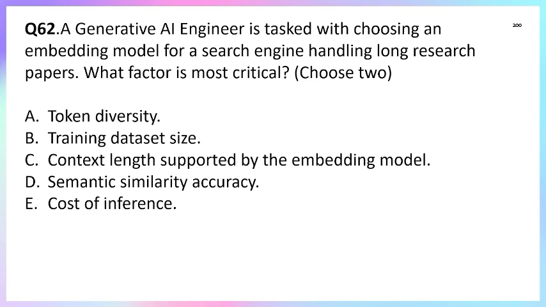Token diversity is not appropriate here, because it is related to the tokens, how many tokens are coming in and how many tokens are consumed during the search. Option B, training dataset size, just talks about what the dataset size is. Option C, context length supported by the embedding model. Yes, option C. The length the embedding model supports is very important to store and to search.